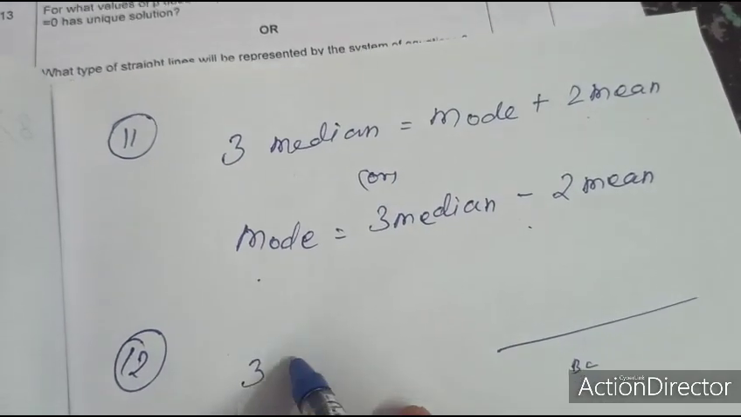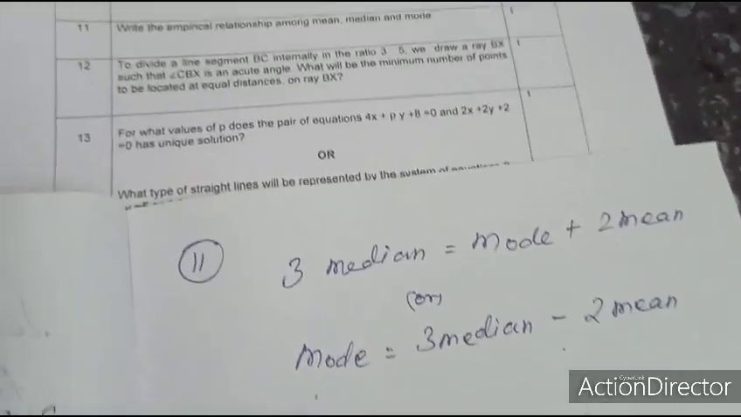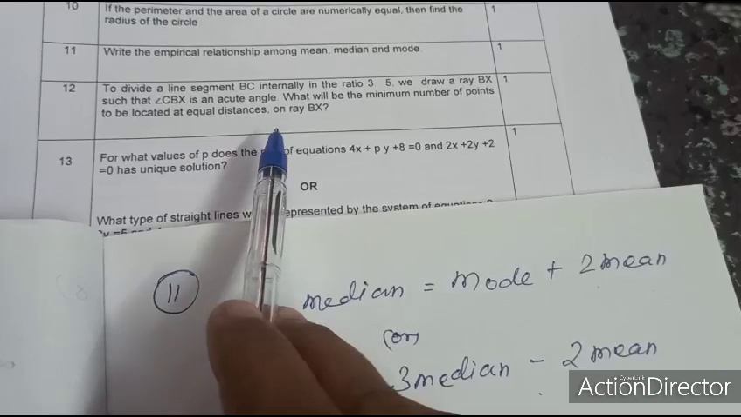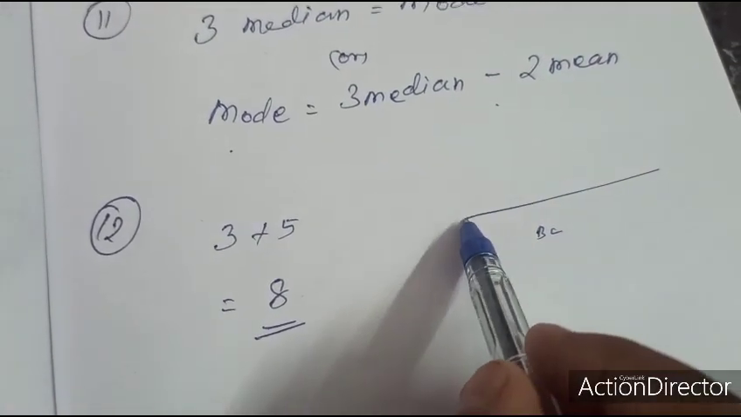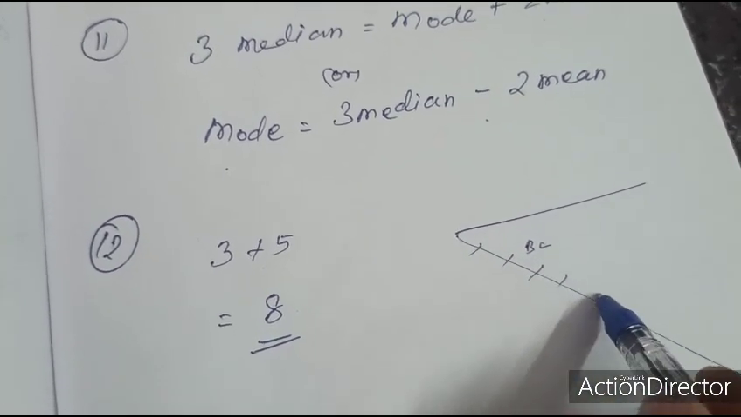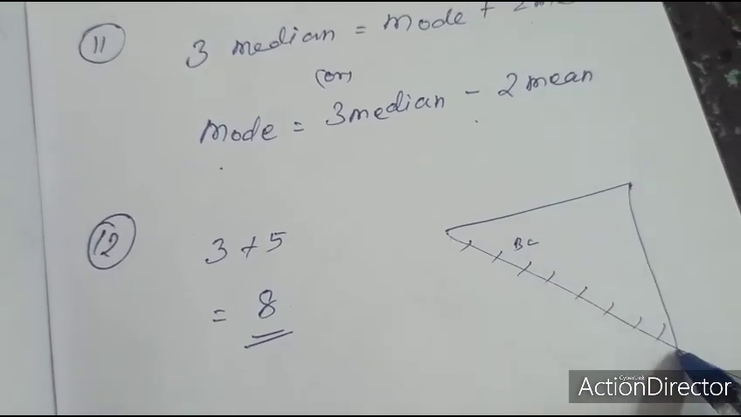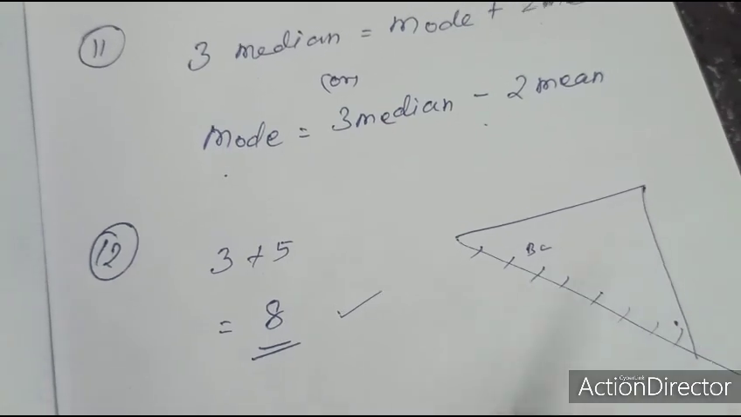Therefore, the answer is 3 plus 5 equal to 8 equal parts. It is directly 8. What is the minimum number of points to be located at equal distance on ray BX? 8 equal parts: 1, 2, 3, 4, 5, 6, 7, 8. Only write the answer 8. Not a diagram.